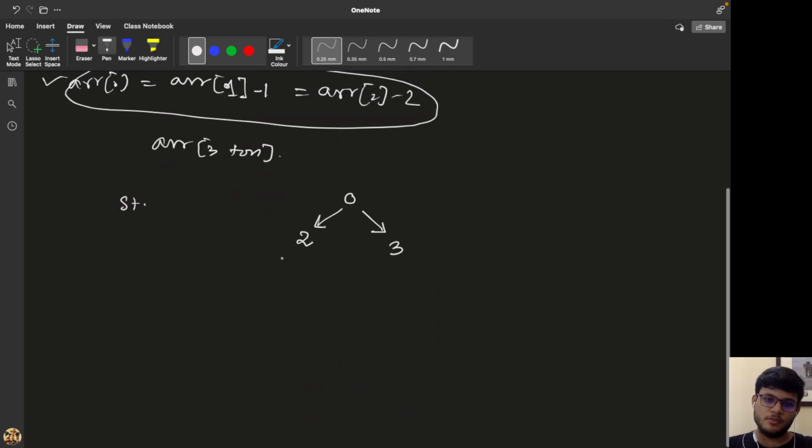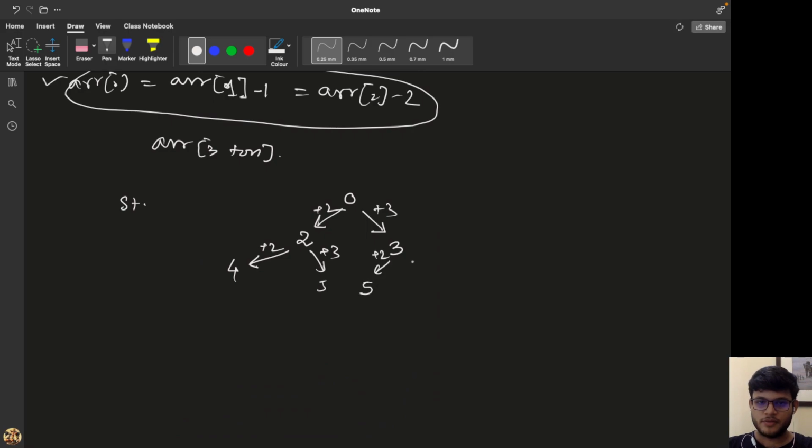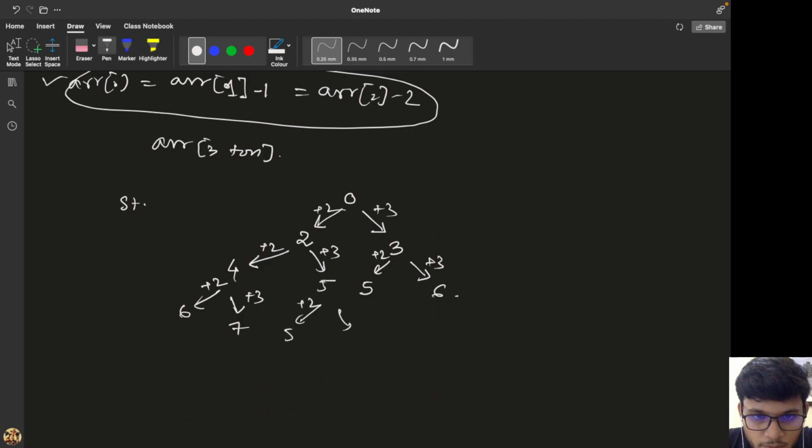If I take index 2, then I have two options again. One is to go to 4 if I am taking two elements. If I am taking 3 elements, then I will go to 5. Similarly, from 3 I can take 2 elements, so I will go to 5 again, and taking 3 elements I will go to 6. For 4, by taking 2 elements I can go to 6, and by taking 3 elements I will go to 7. From 5, by 2 elements I will go to 7, and by taking 3 elements I will go to 8.